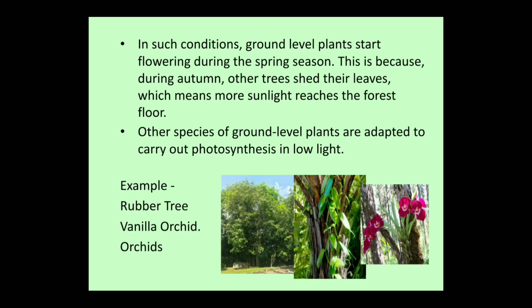In such conditions, ground-level plants start flowering during the spring season. This is because during autumn, other trees shed their leaves, which means more sunlight reaches the forest floor. Other species of ground-level plants are adapted to carry out photosynthesis in low light. Some examples are rubber tree, vanilla orchid, orchids, etc.